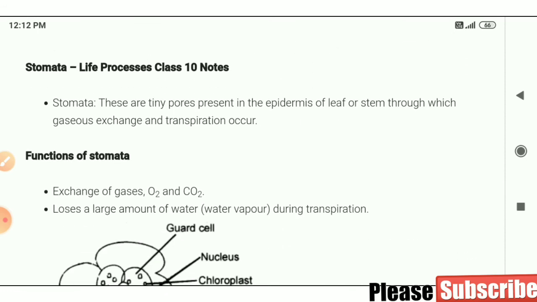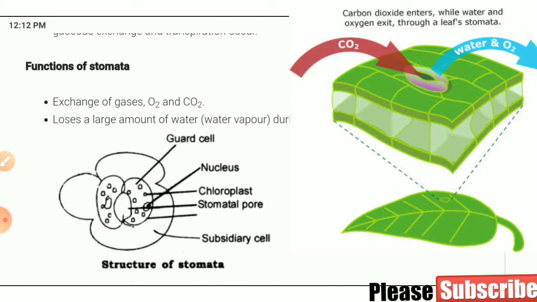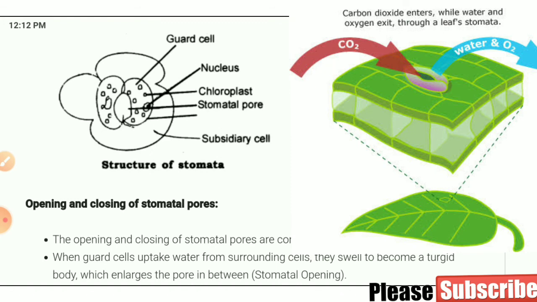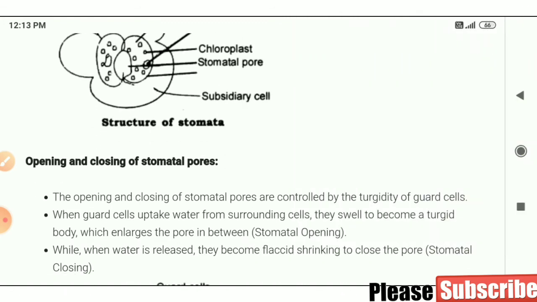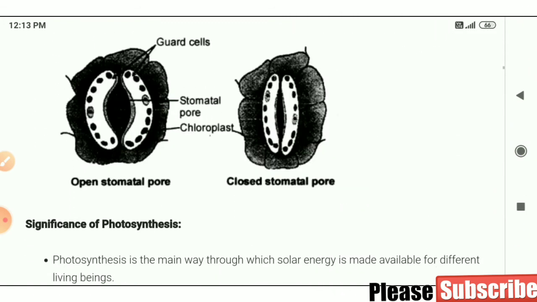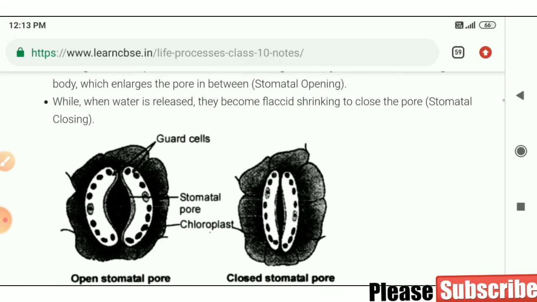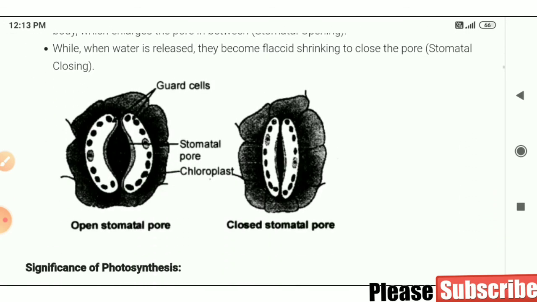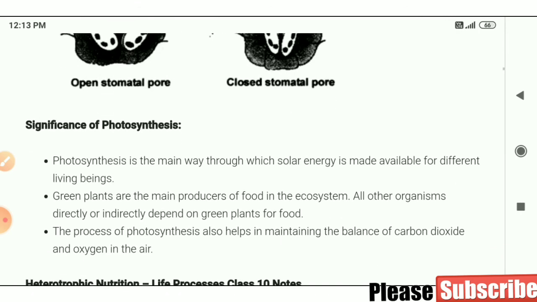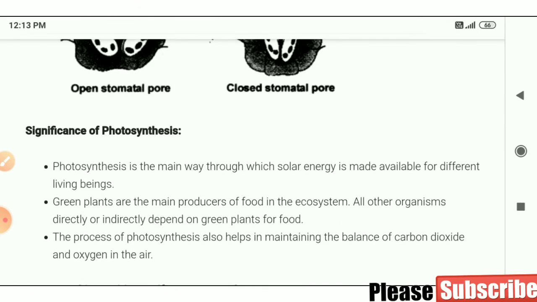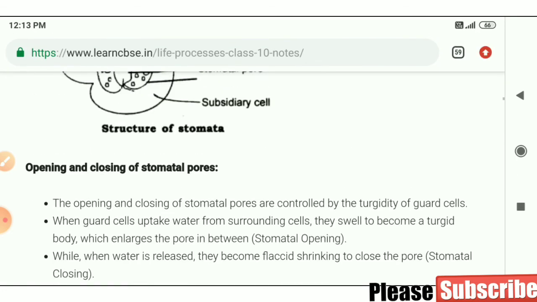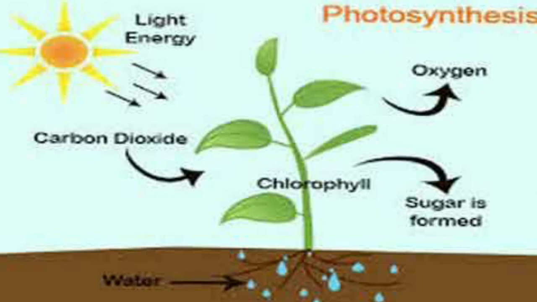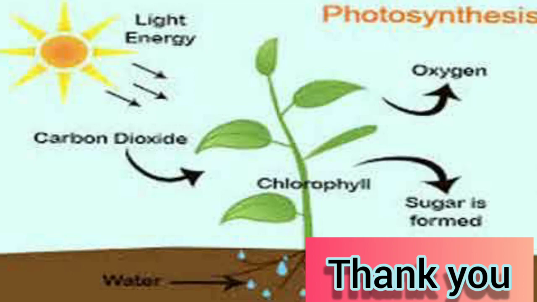Now stomata. What is stomata? Function of stomata. This diagram is also important. Opening and closing of stomatal pores. This definition. This diagram is also important. Significance of photosynthesis. So many headings I have given to you. You can write your own answer with the help of these headings. I think all the important points which can come in your examination, I have explained. If any confusion is there, you can ask me.